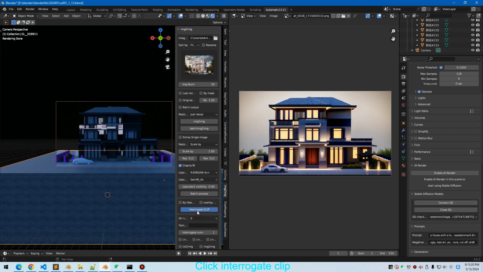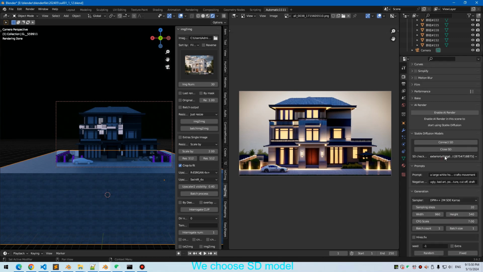Click interrogate clip. And then click, then the prompts will be put in the prompt area.